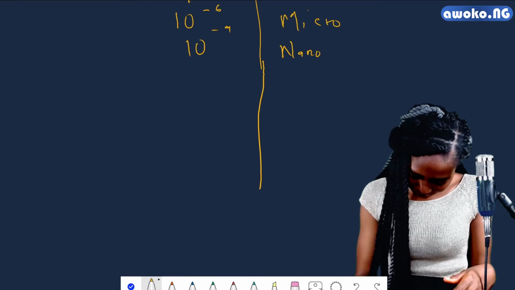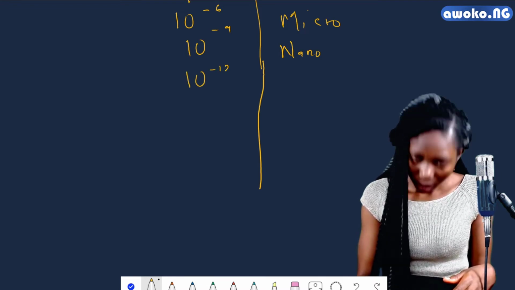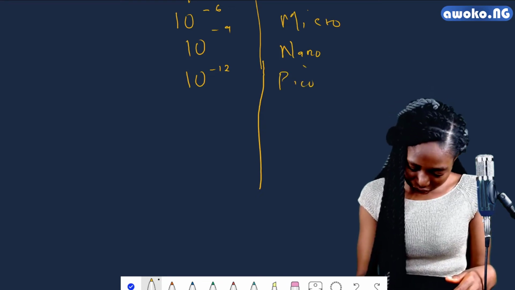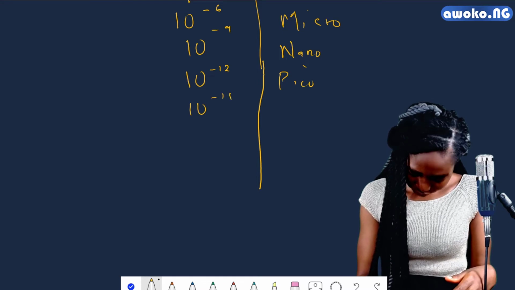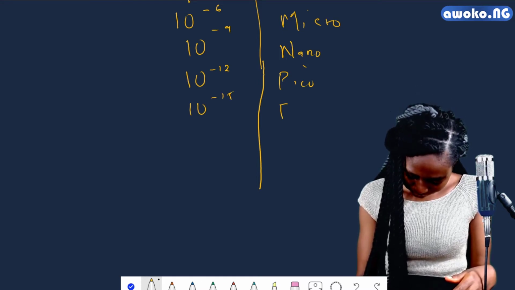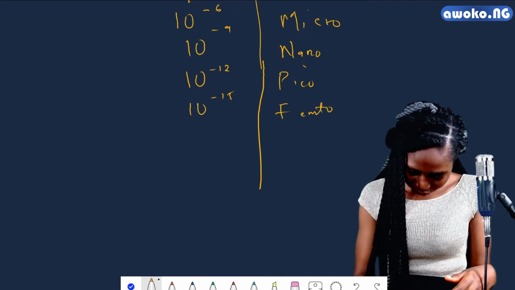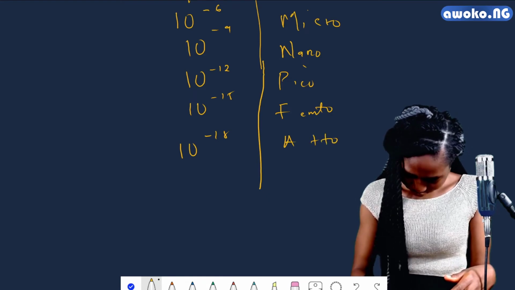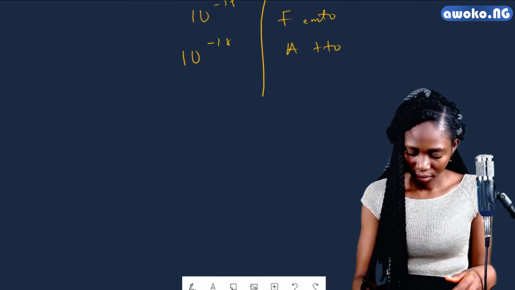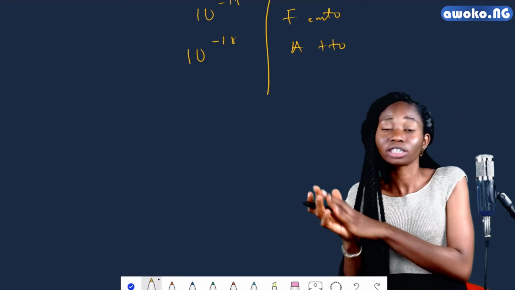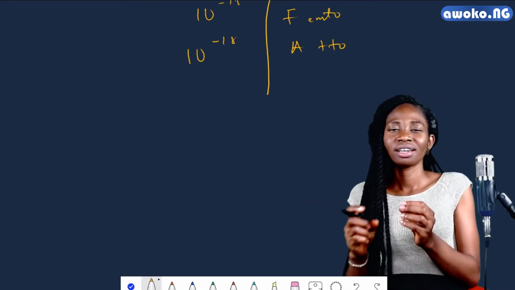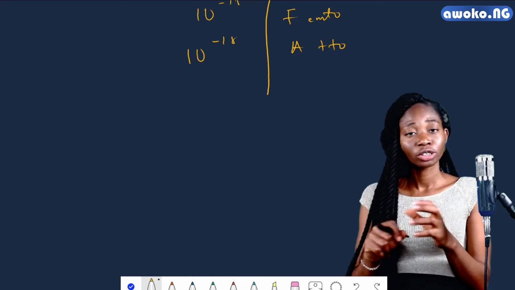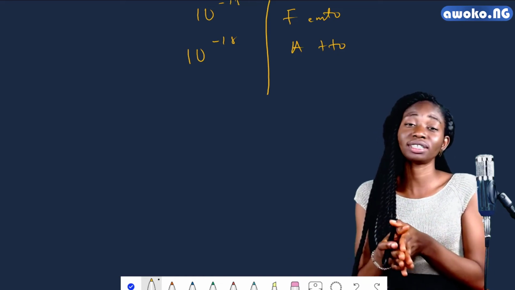We have 10 raised to the power of -12 to be pico. We also have 10 raised to the power of -15 to be femto. And we have that for 10 raised to the power of -18 to be atto. And it goes on and on. Now, this is in measuring very little and minute substances, or taking little measurements of substances. When we have all these minus, you could see things like